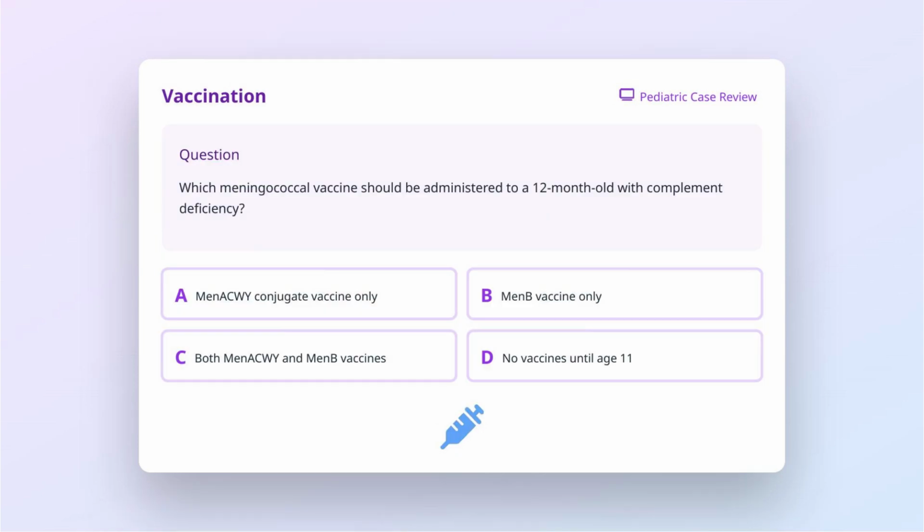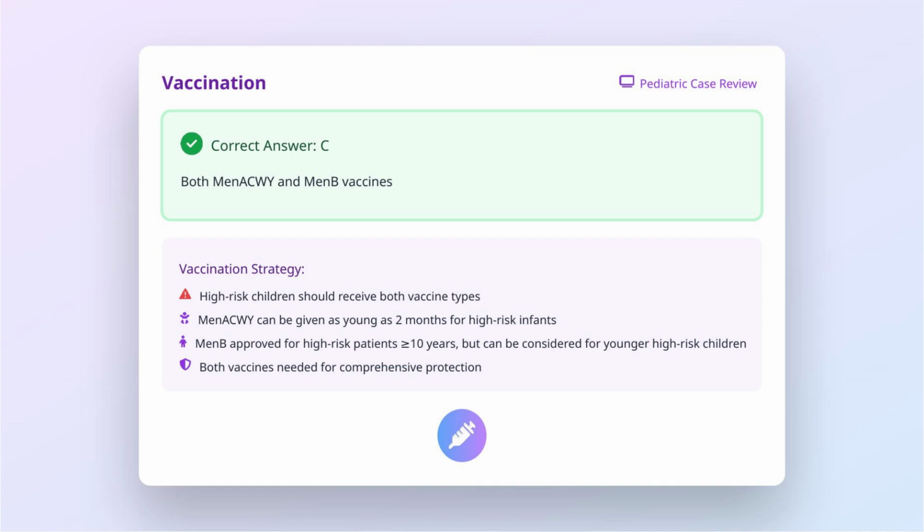Let's discuss vaccination strategies. Which meningococcal vaccine should be administered to a 12-month-old with complement deficiency? Is it A. MenACWY conjugate vaccine only? B. MenB vaccine only? C. both MenACWY and MenB vaccines? Or D. no vaccines until age 11? The correct answer is C.